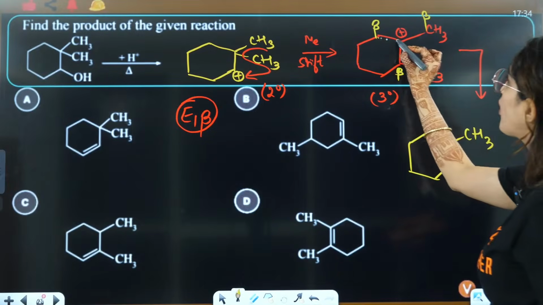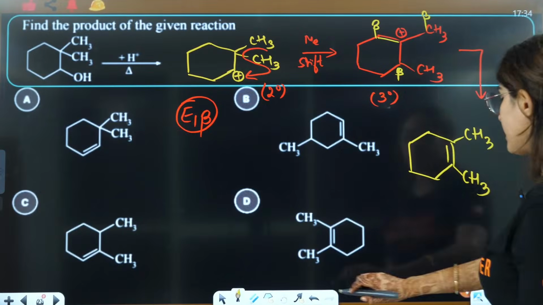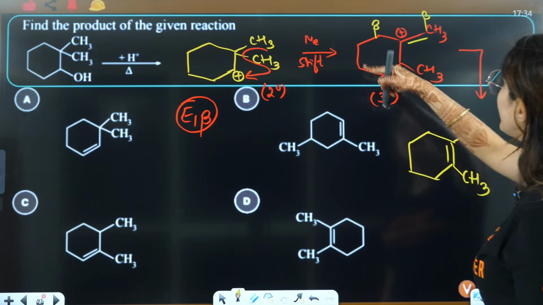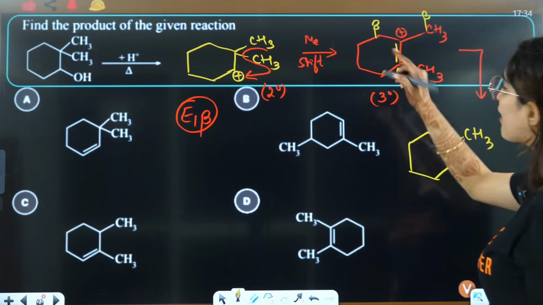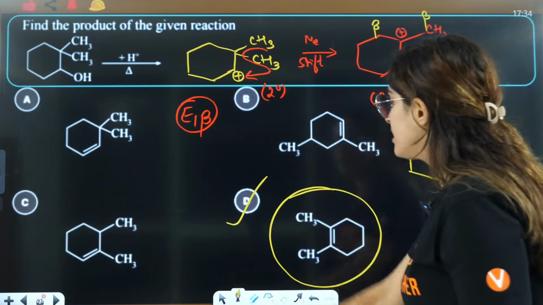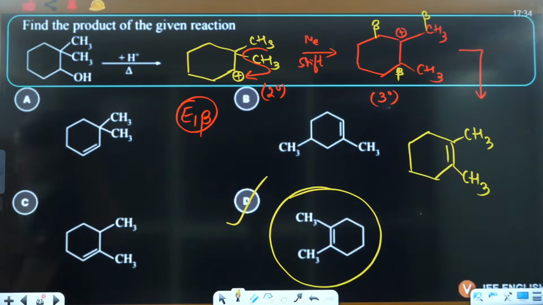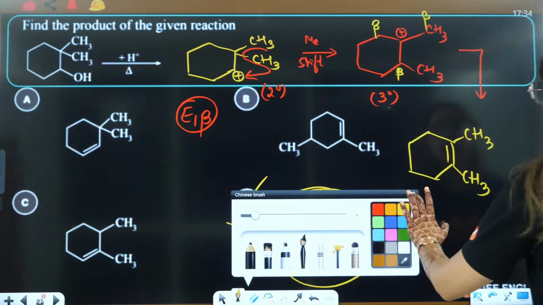If you have a double bond here, it will be 1, 2, 3 alkyls. 3 alkyls will be there. If you have a double bond here, then only 2 alkyls will be there. If you have a double bond here, then you will have 3 alkyls here. So this will be the correct answer. My bad. This will be the correct answer. Right? Yes. Manoj, D is the correct answer. I didn't see that there is one more beta carbon here.